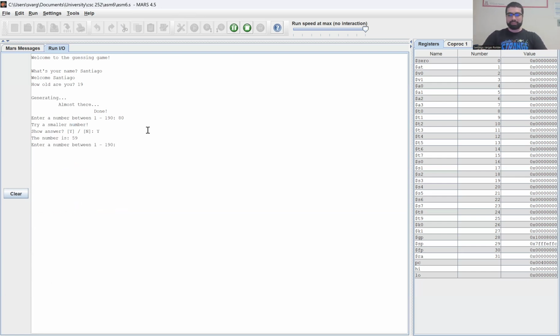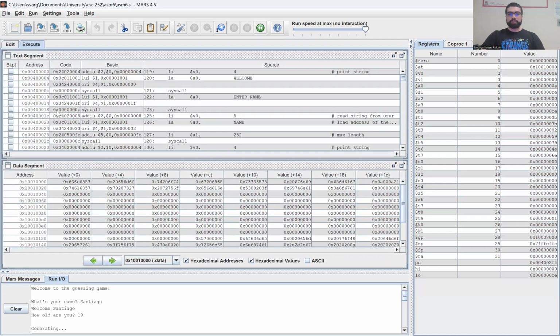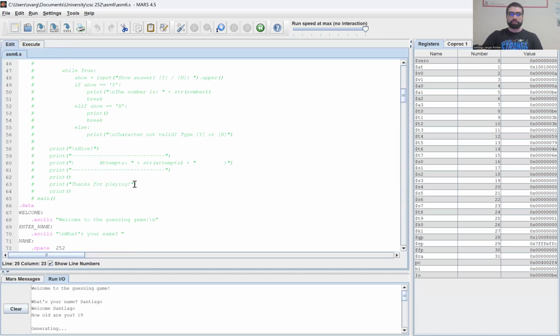So the answer is 59. So I should put in 59. It should tell me that it took me 2 attempts. There we go. So basically, just like the project spec says, it uses multiple syscalls, like the syscall